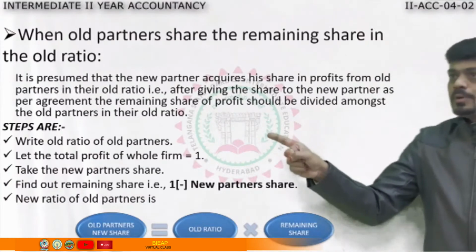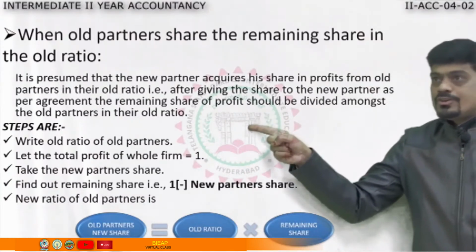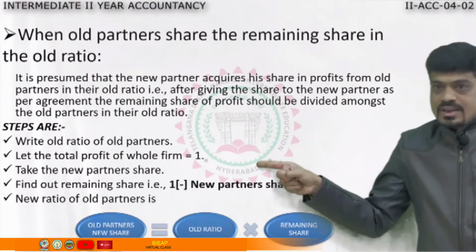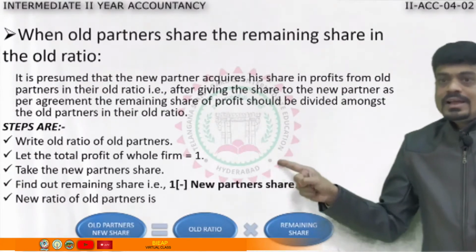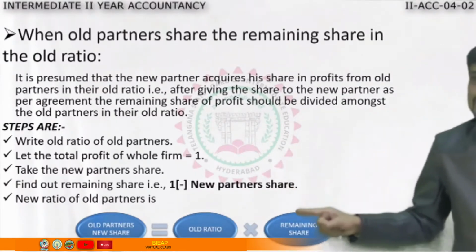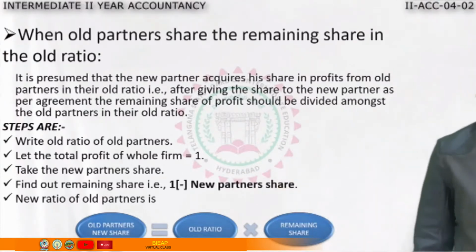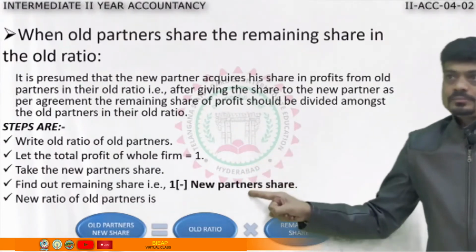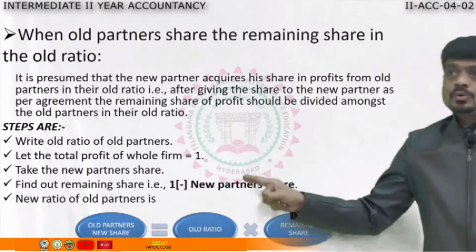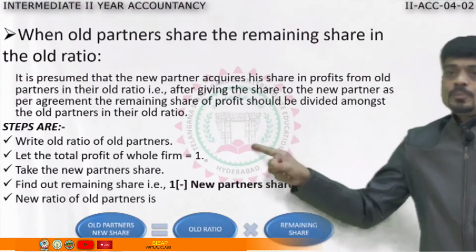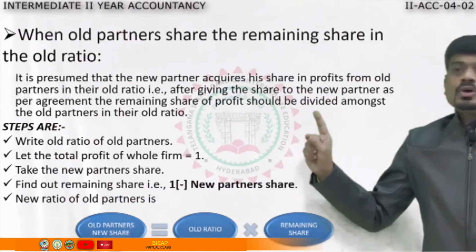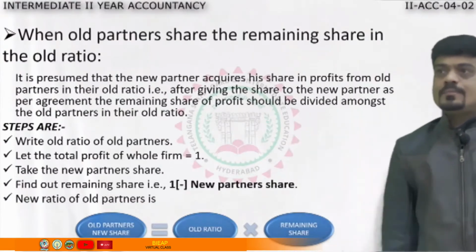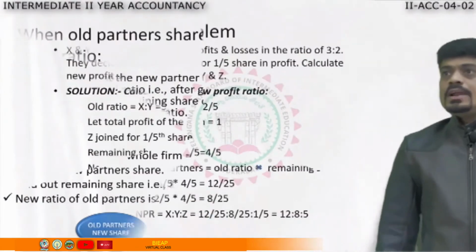Again, let us see the steps. First, we'll write the old ratio. We'll assume total as 1. We'll take the new partner's share and subtract it from 1. We'll get the remaining share. Remaining share into old ratio will give you the new ratio of old partners. If possible, please jot down these steps. This is the most important one, most important for 2 marks: calculating the new profit sharing ratio. 100% you are going to get the question for 2 marks, and mostly the 30-second question will be this only in the examination. Now, let us see the example.